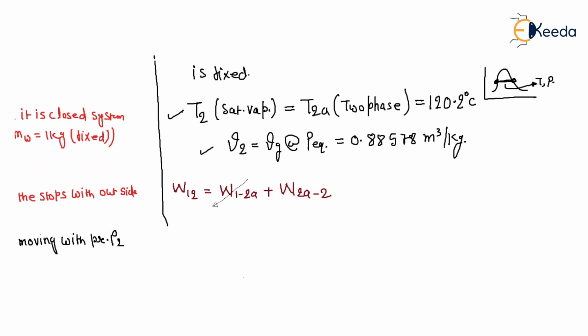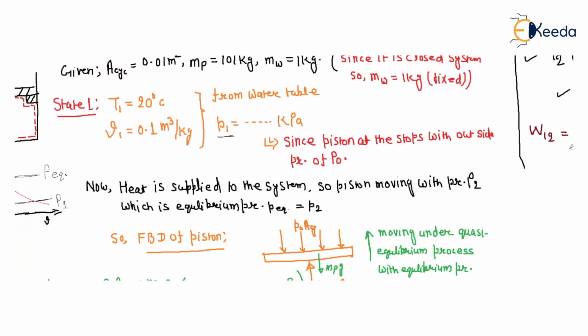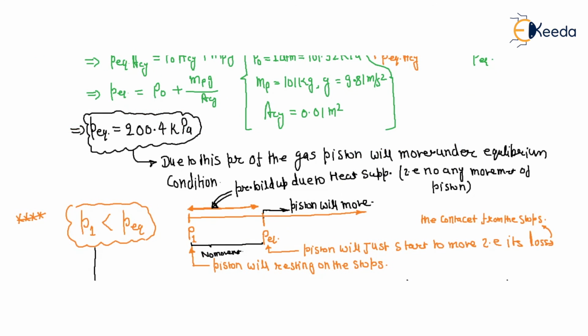This is point number 1, this is point 2A, and above that there is point number 2 where X is equal to 1.